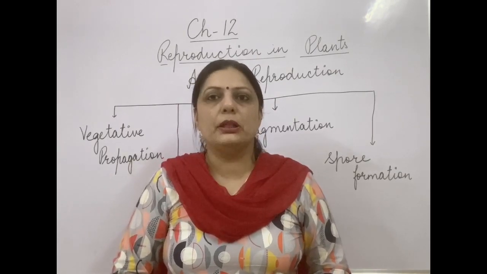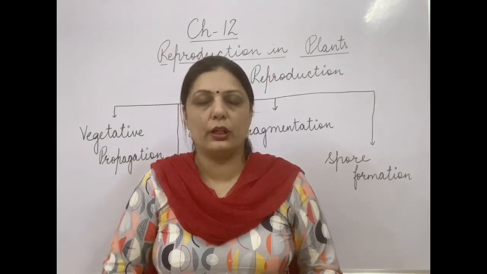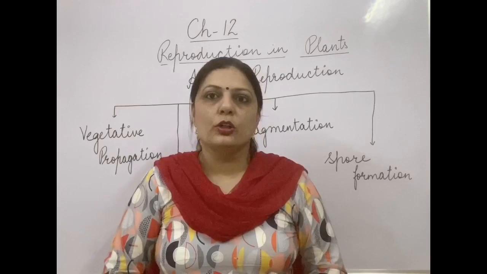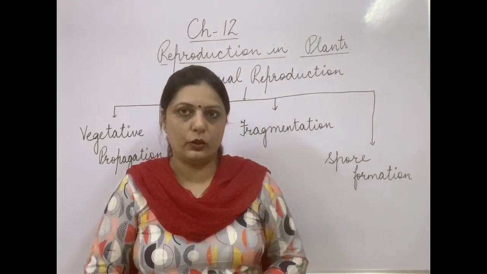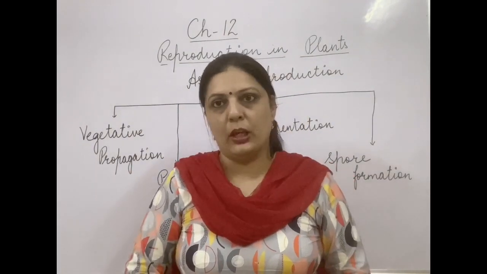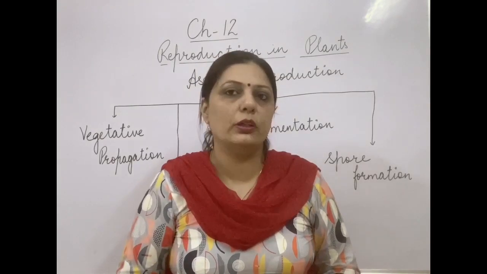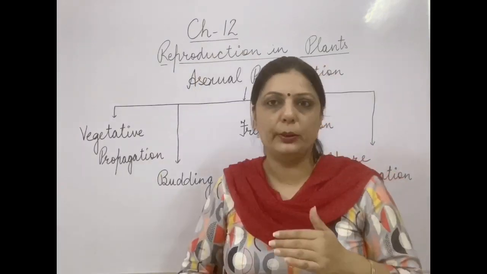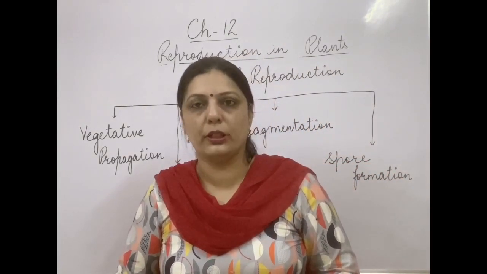Until an organism is able to reproduce, it will become very difficult for it to keep going generation after generation. So for proper maintenance of the population of that particular kind, it is very important for the organism to reproduce. Now reproduction is basically of two types: one is sexual reproduction and the second is asexual reproduction. Asexual reproduction occurs at a faster rate than sexual reproduction.